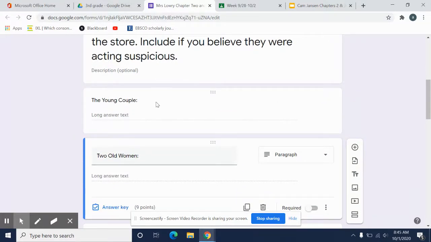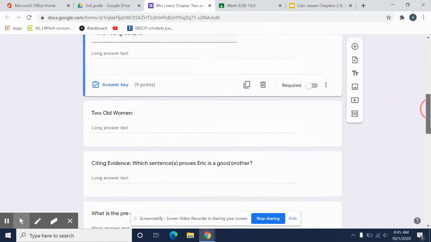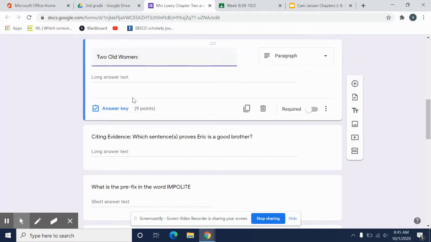The young couple. Think about the young couple when they left the jewelry store. You're going to write a sentence here about what they did when they were leaving the jewelry store, and then you're going to include a sentence about if you thought they acted guilty or not. Okay? The two old women. You're going to include a sentence here about how they acted when they left the jewelry store. Think about how the two old women were acting, and then also include a sentence about if you thought they were acting guilty or suspicious.